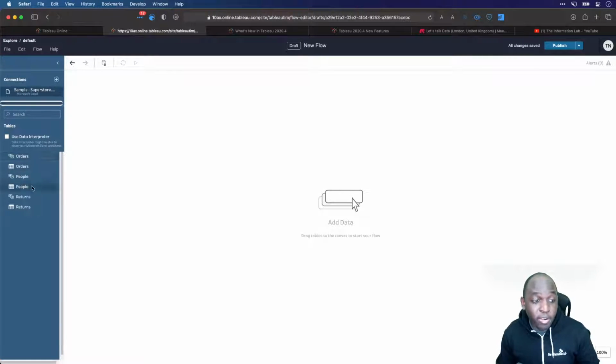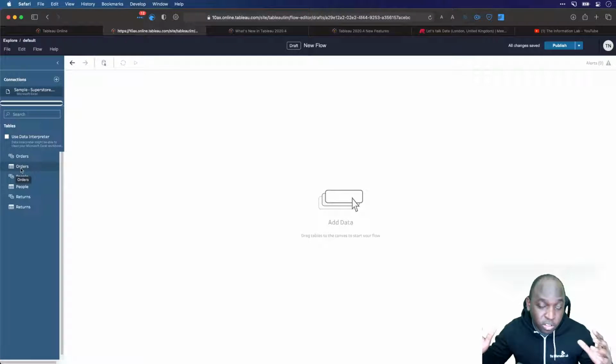You can see that here on the left-hand side because I get all the things I'm used to in Prep for desktop. So I can see the orders, people, returns, and everything works as it normally does. If you're wondering why I'm seeing orders twice, that's because these little icons refer to a specific feature in Excel. The orders is essentially just the sheet as we see it in Excel, but this one at the top here, it's actually a named range in Excel.